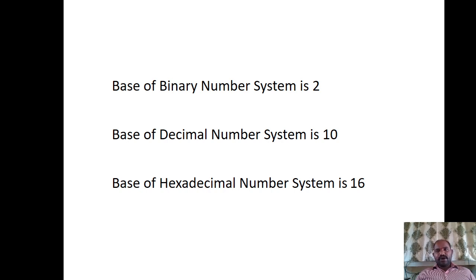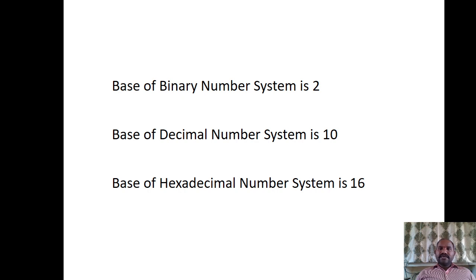I would like to represent the 5 using the binary number system. Then what are you going to do? You are going to write the 5 in terms of the binary combination. That means if you want to represent a particular value using the binary number system, we use only the digits that are there in that number system to represent the value.